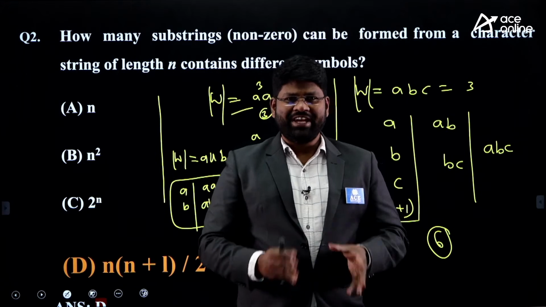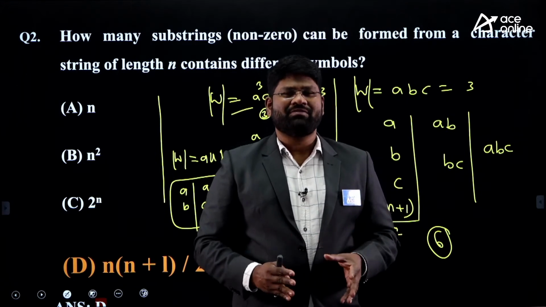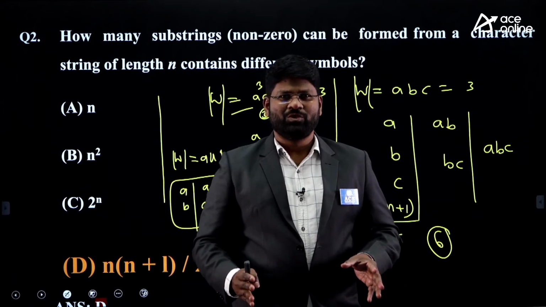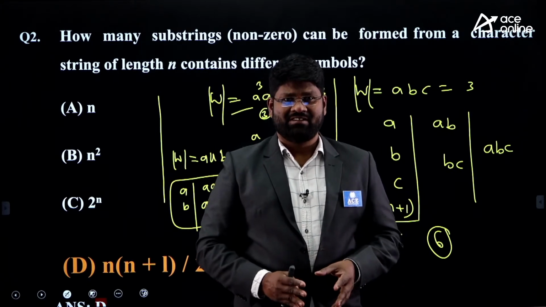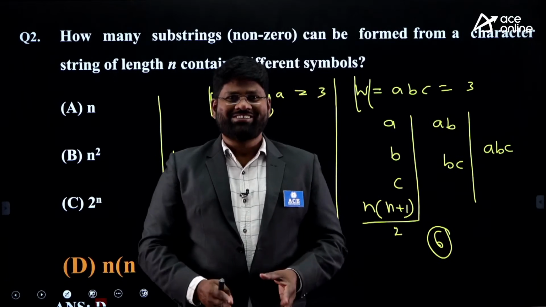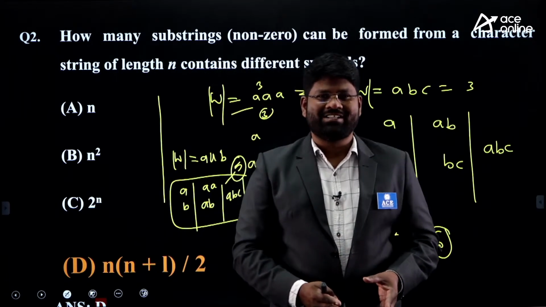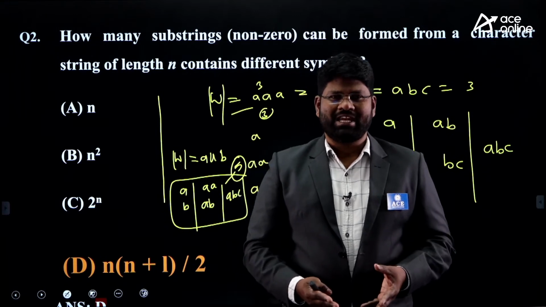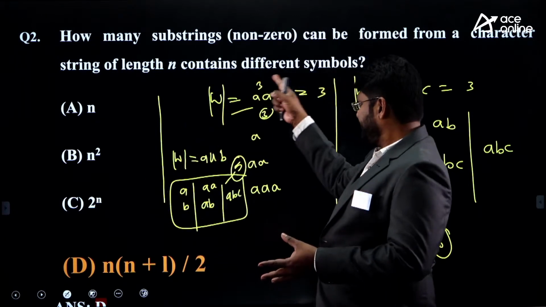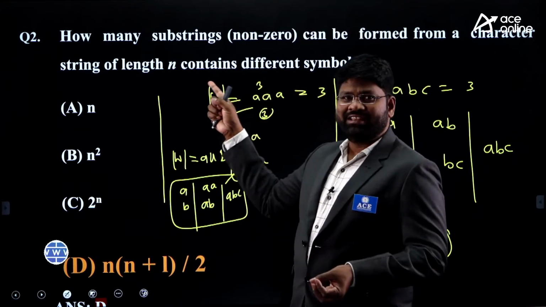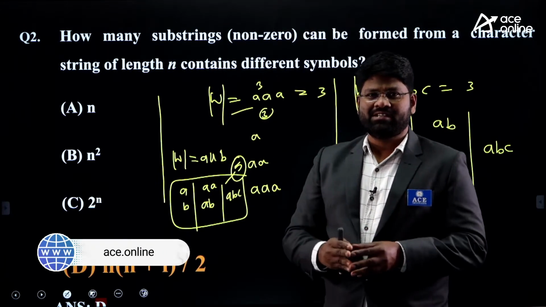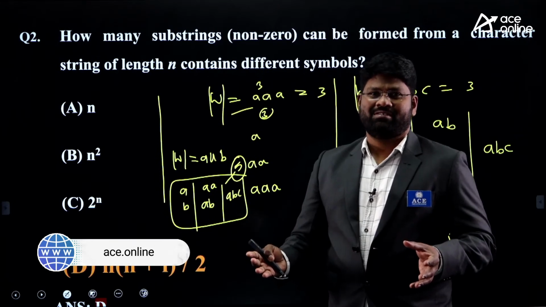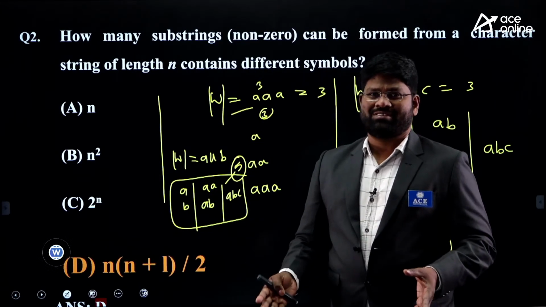That's why this is very important. The formation of questions in an examination must be very clear to find certain answers. Suppose someone is asking me, what is the answer I am supposed to select? Whenever you have a W with length n, if it contains different symbols, you will get the maximum number of substrings.